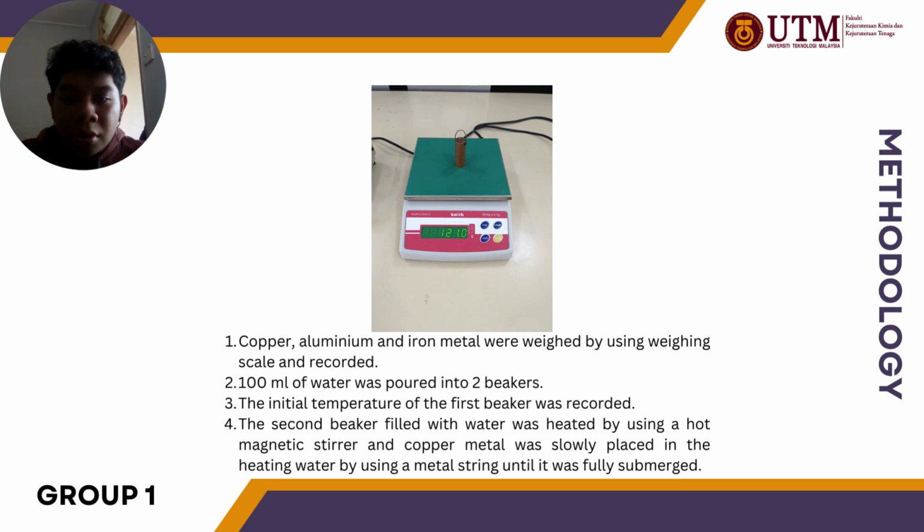Step 1. Copper, aluminium, and iron metal were weighed by using a weighing scale and recorded. Step 2. 100 milliliters of water was poured into two beakers. Step 3. The initial temperature of the first beaker was recorded. Step 4. The second beaker filled with water was heated by using a hot magnetic stirrer, and copper metal was slowly placed in the heating water by using a metal string until it was fully submerged.